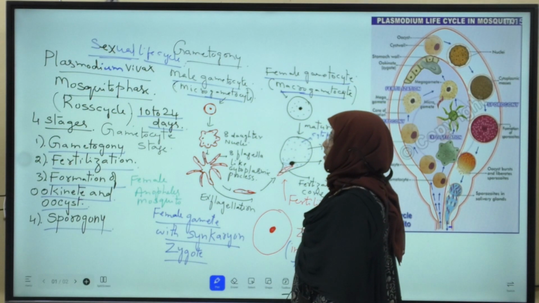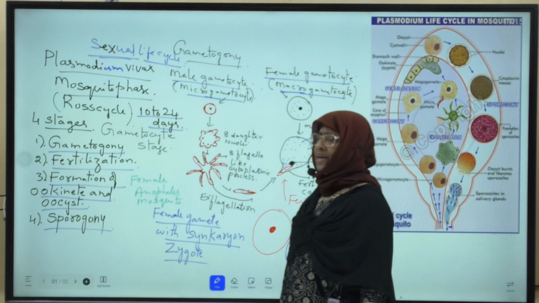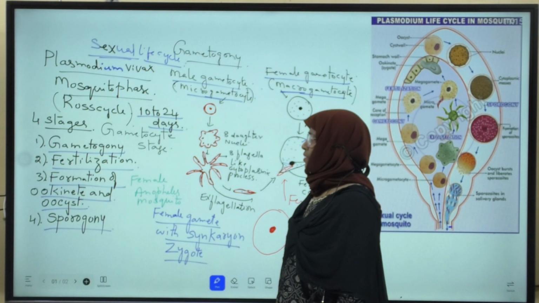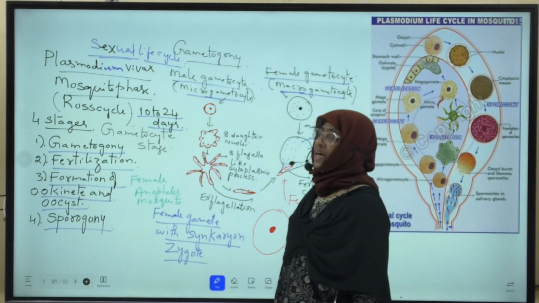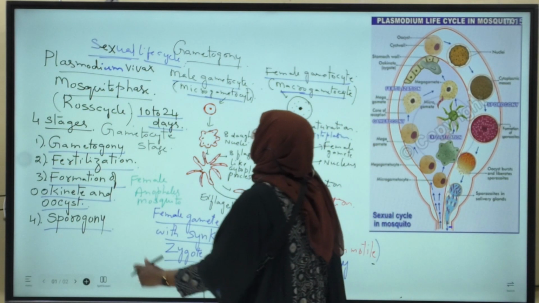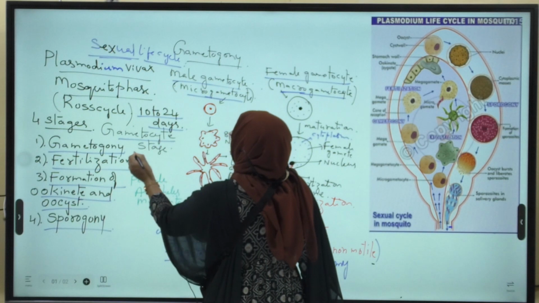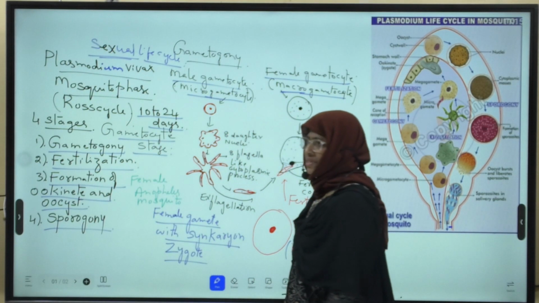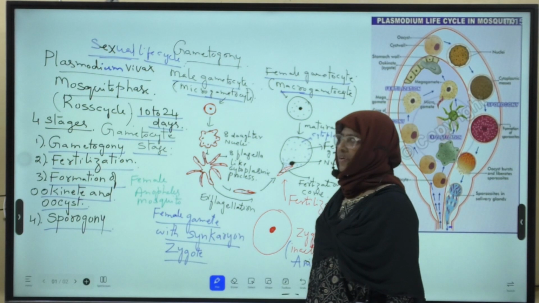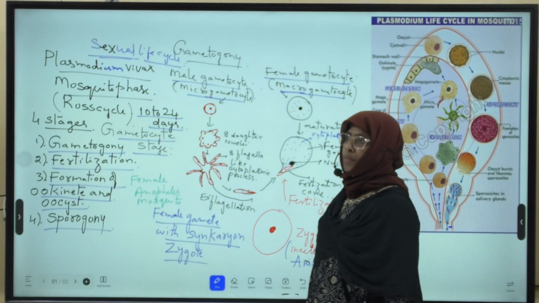Next, what is the infective stage of Plasmodium vivax to mosquito? That is the gametocyte stage. This gametocyte stage is formed at the end of human phase.